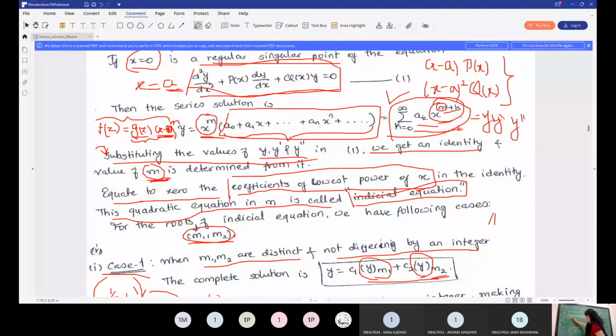So you can write the statement if you want in your note. I will dictate to you. Taking k is equal to 0, you just write down: taking k is equal to 0, the lowest power of x is x raised to m, and equate this coefficient to 0, we get